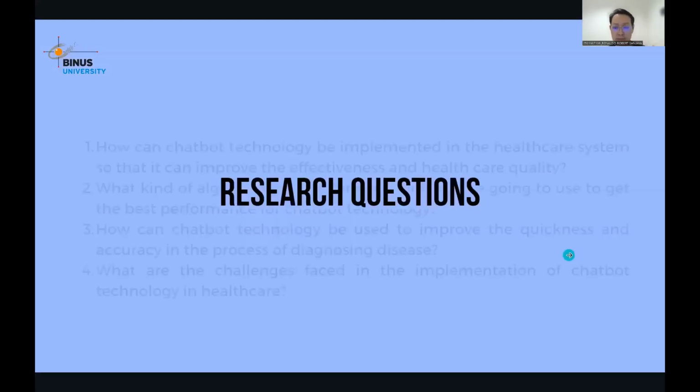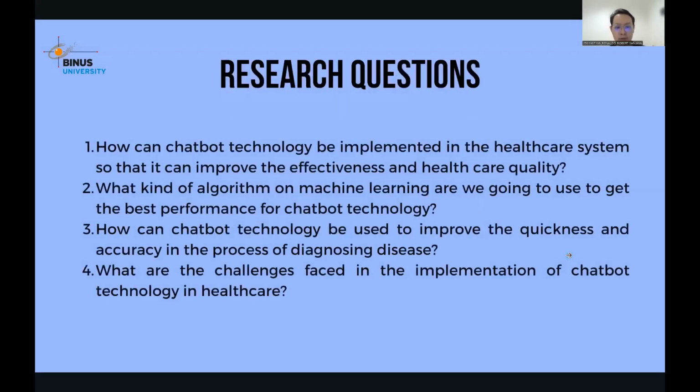So this brings us to our research question. The first one is, how can chatbot technology be implemented in the healthcare system so that it can improve the effectiveness and healthcare quality? The second one is, what kind of machine learning algorithm are we going to use to get the best performance for chatbot technology?